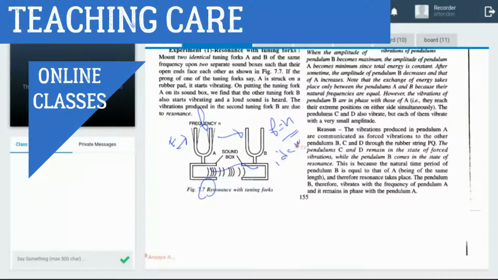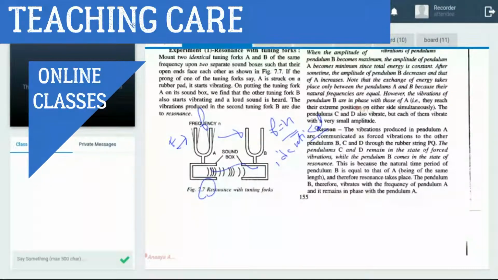Because they are identical. Clear? Now, from this experiment, what conclusion do we get? The reason is there. Vibrating tuning fork A produces forced vibration in the air column of its sound. Vibrations are of large amplitude because of the large surface area of air.